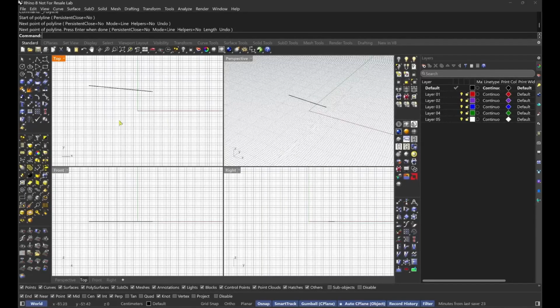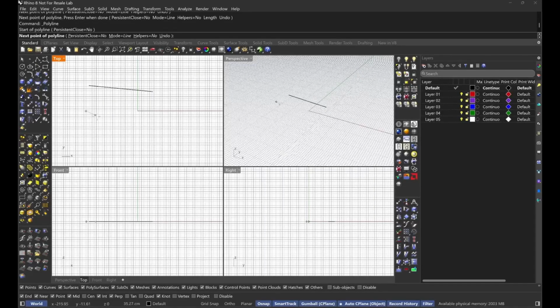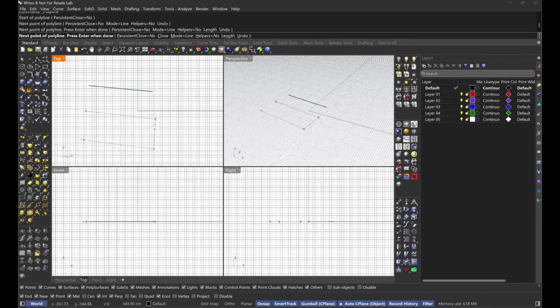I noticed when I execute this polyline command, after clicking the first and the second point, I can still see a sort of rubber band line from my cursor to the last point created. So what is it? That line that extends from your cursor to the last point you placed is known as a rubber band line. It's a visual aid that shows you where your next line segment will be drawn before you click to place it. I see. Okay, that's great.